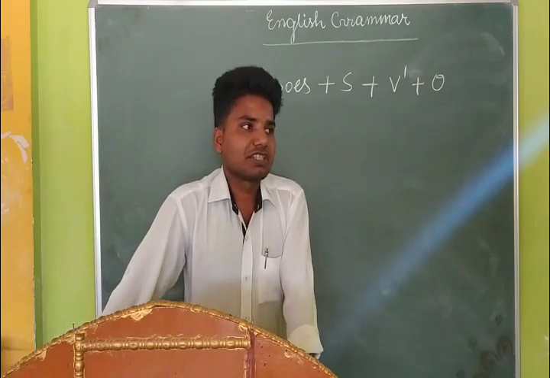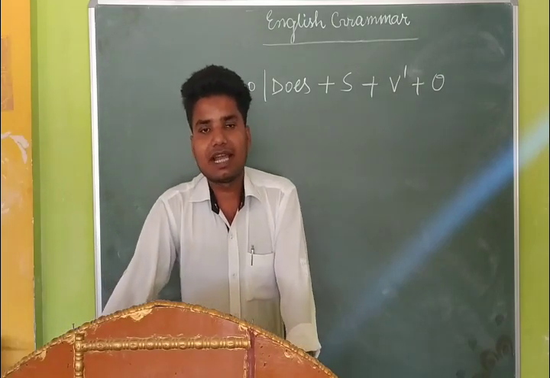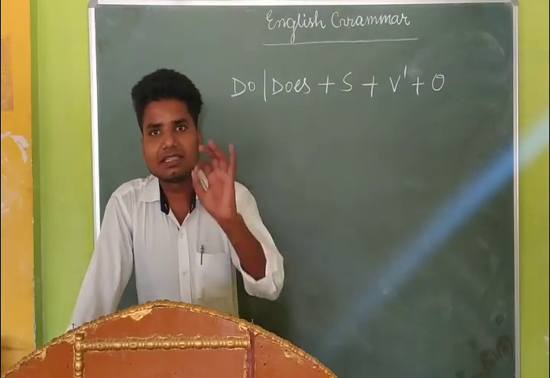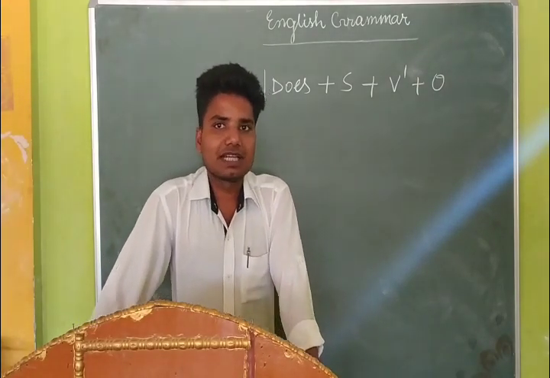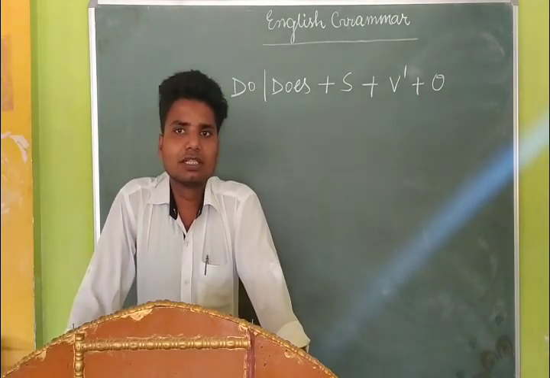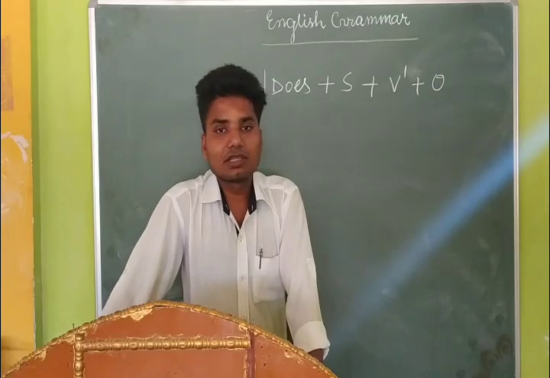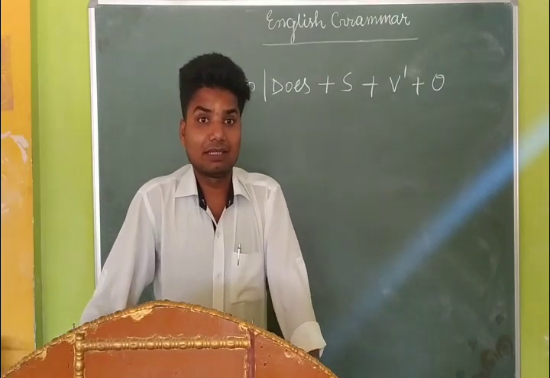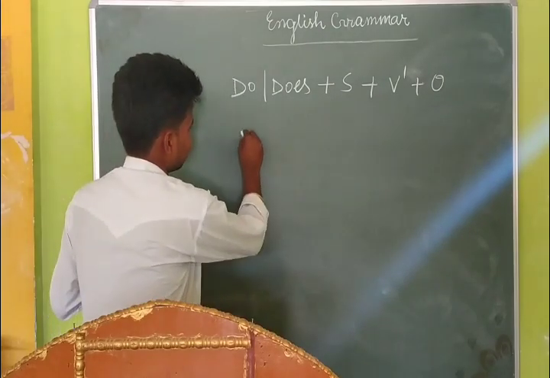As you have been taught recently, we use the helping verb on the basis of the subject, and as I have taught you, the subject may be in either of two conditions, singular or plural. When the subject is singular, you need to use does as the helping verb, and when the subject is plural, then we need to use do as the helping verb. For example, I am giving you a sentence.